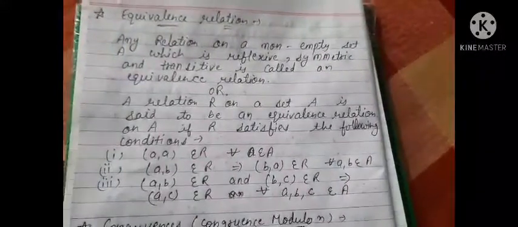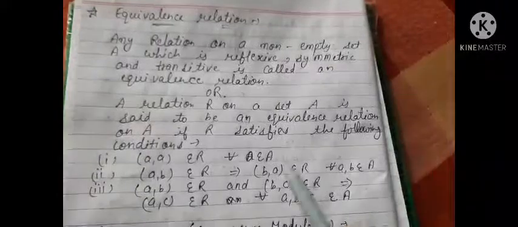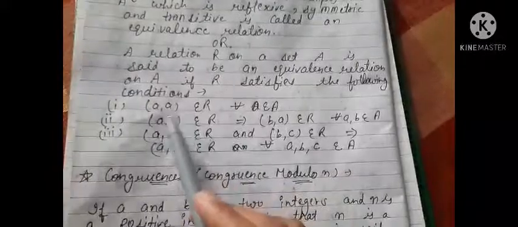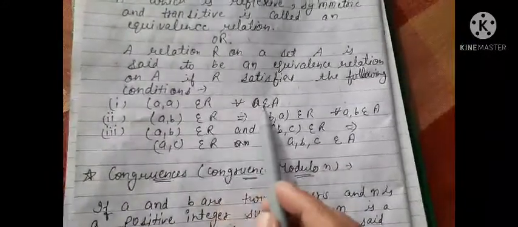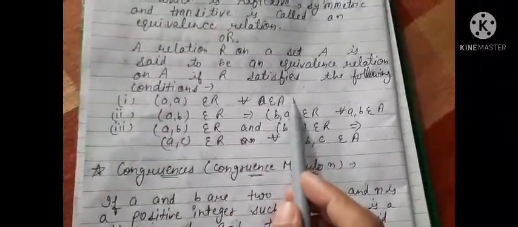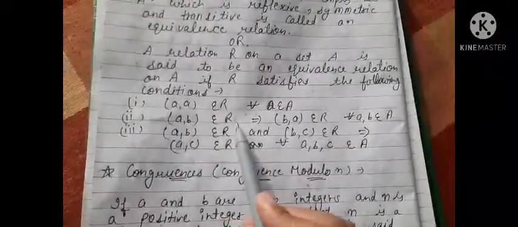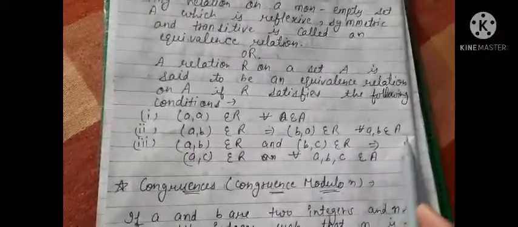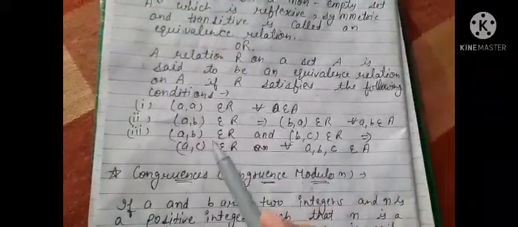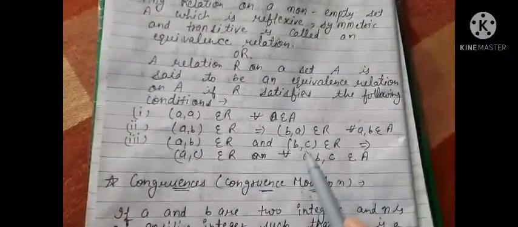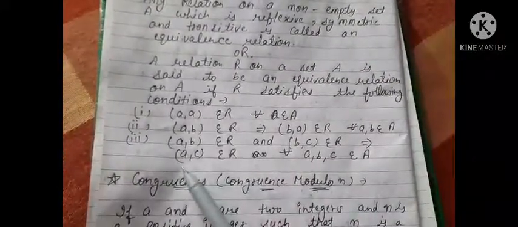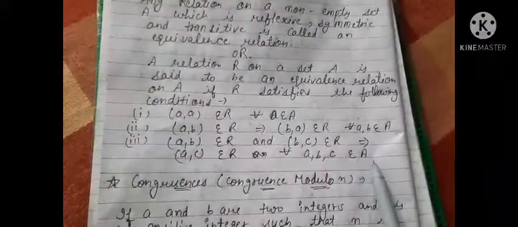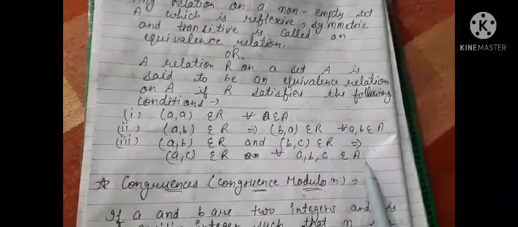Means a relation R on a set A is said to be an equivalence relation on A if R satisfies the following conditions: (a, a) belongs to R for all a belongs to A. This is reflexive property. (a, b) belongs to R implies (b, a) also belongs to R for all a, b belongs to A. This is symmetric. (a, b) belongs to R and (b, c) belongs to R implies (a, c) also belongs to R for all a, b, c belongs to A. This is transitivity, right?